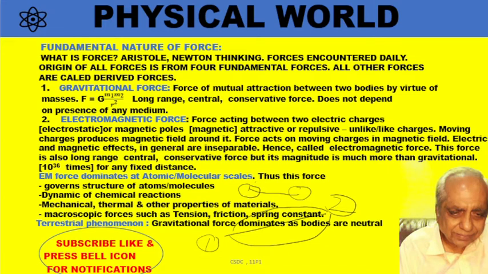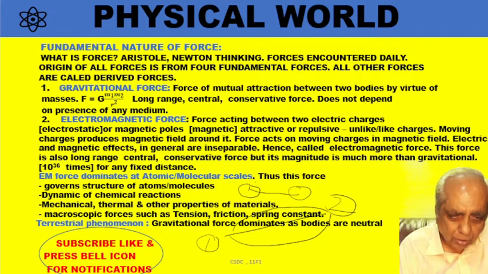Now you see these microscopic forces which I was mentioning, tension, spring constant, friction, they are also due to electromagnetic force. If we think, what is tension? You can consider a spring.